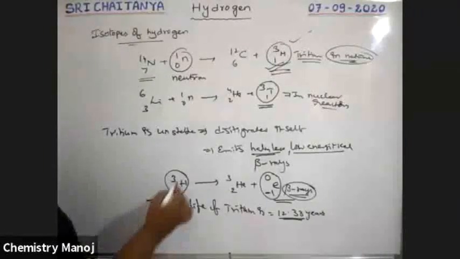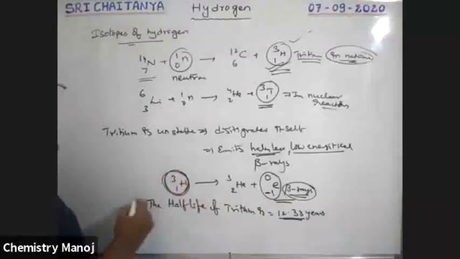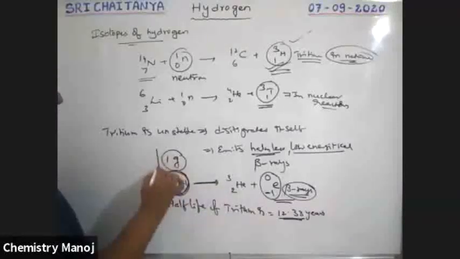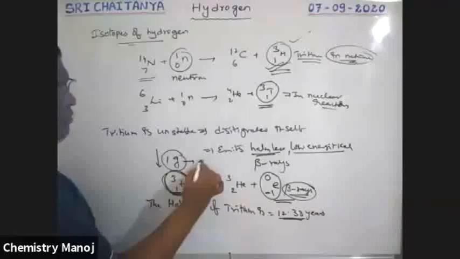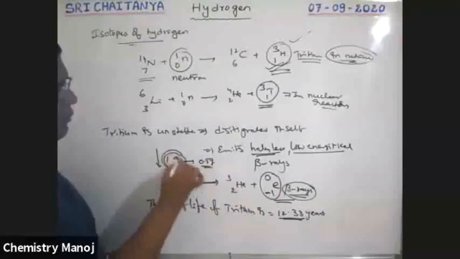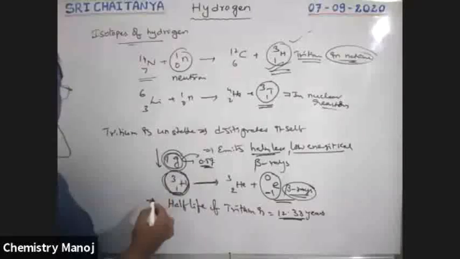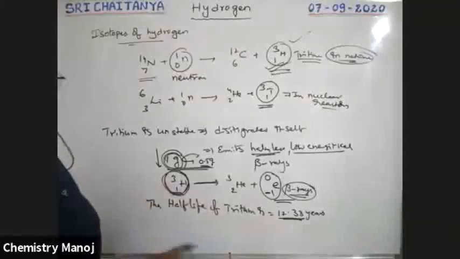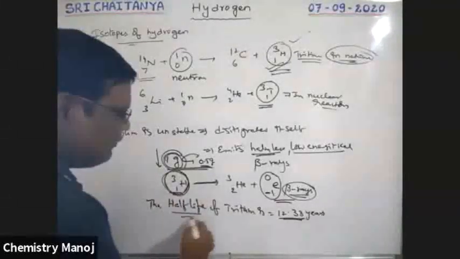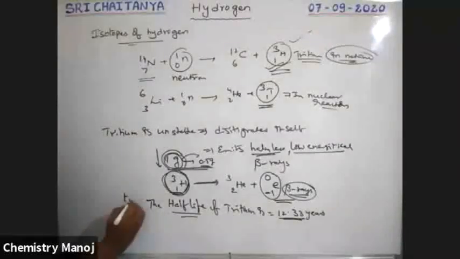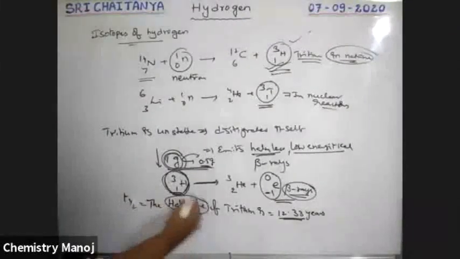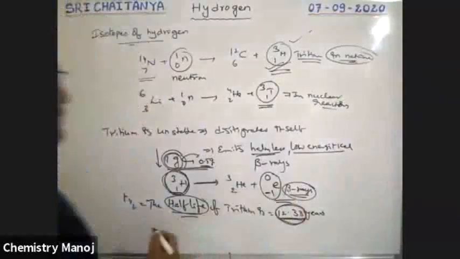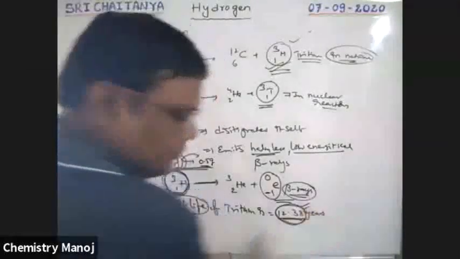For example, 1 gram of tritium is taken. During disintegration, this weight gradually decreases and at one time reaches 0.5 grams. That means half of the material is converted into product. For this conversion we require some time, and the time is called T half, the half-life. So the half-life of tritium is 12.33 years. Very, very important point, boys.